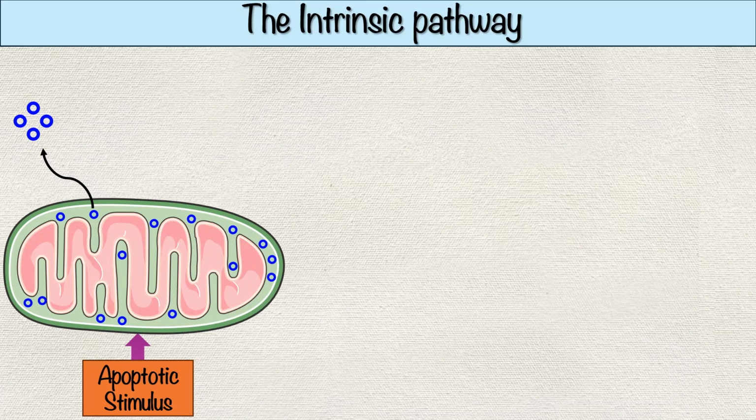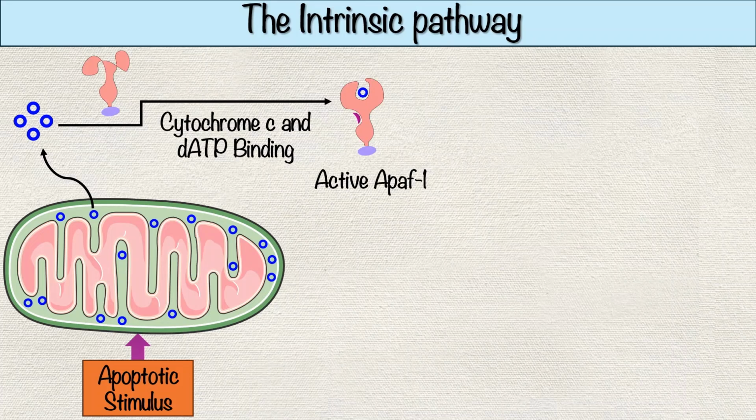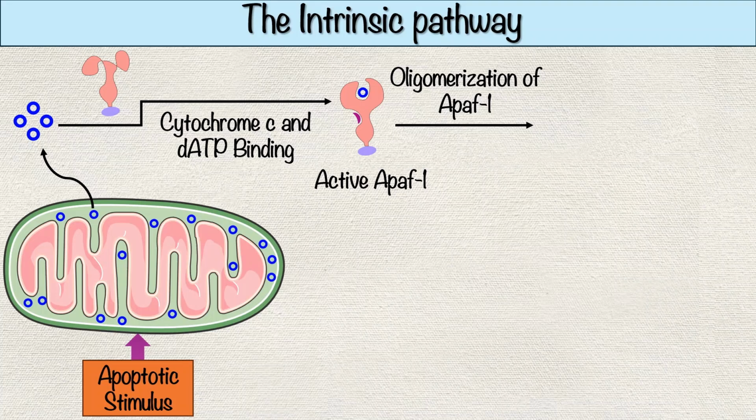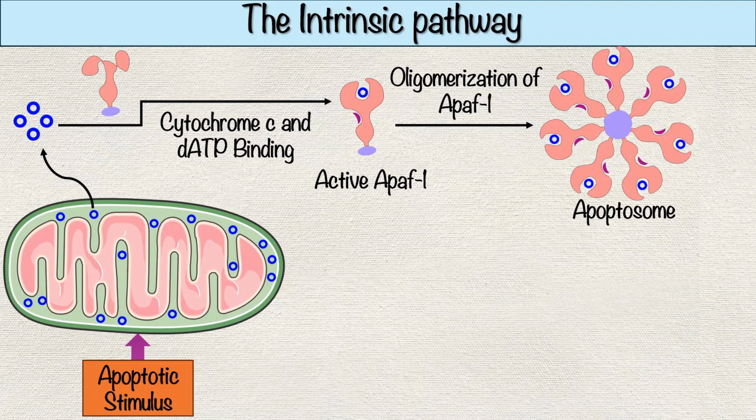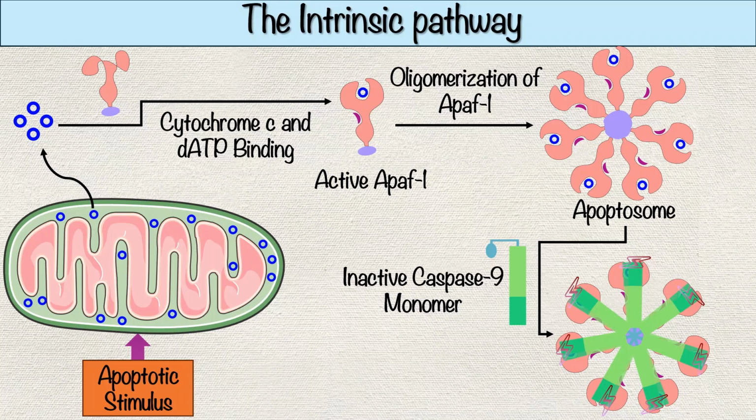But once released into the cytosol, it binds to an adapter protein called APAF-1, or apoptotic protease activating factor 1. Together, cytochrome C and APAF-1 bind deoxy-ATP and assemble into a wheel-like structure known as the apoptosome. The apoptosome recruits inactive Caspase 9 monomers, which dimerize and activate within the complex. This triggers the caspase cascade, leading to apoptosis.